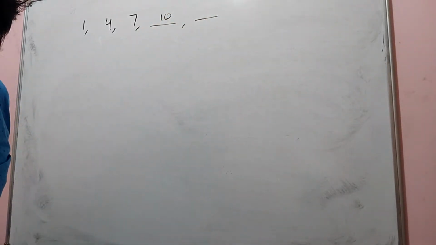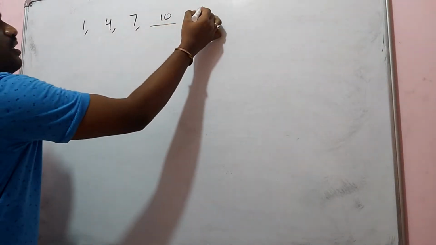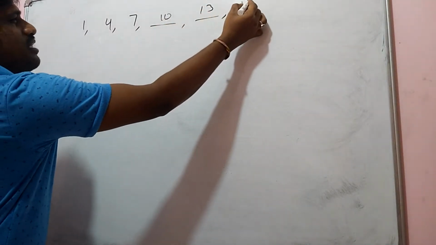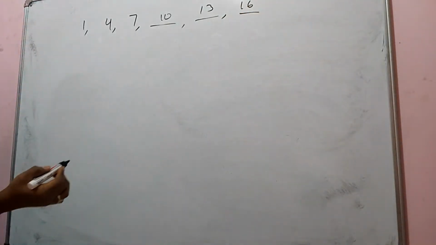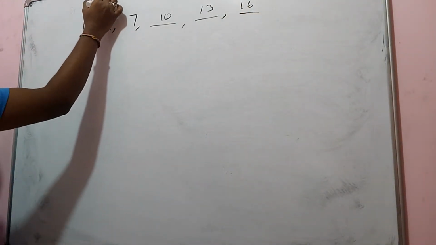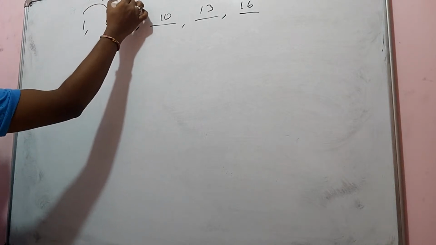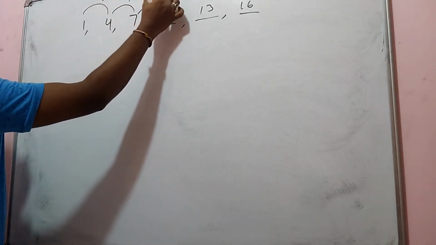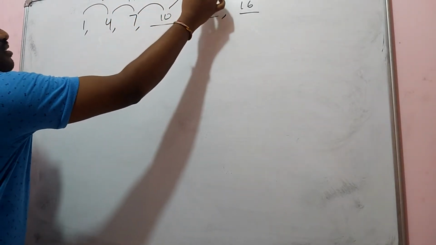Next, what am I going to get? 13. Next? 16. Why are you able to tell? The gap maintained here is plus 3, plus 3, plus 3. By adding plus 3, you got this sequence.